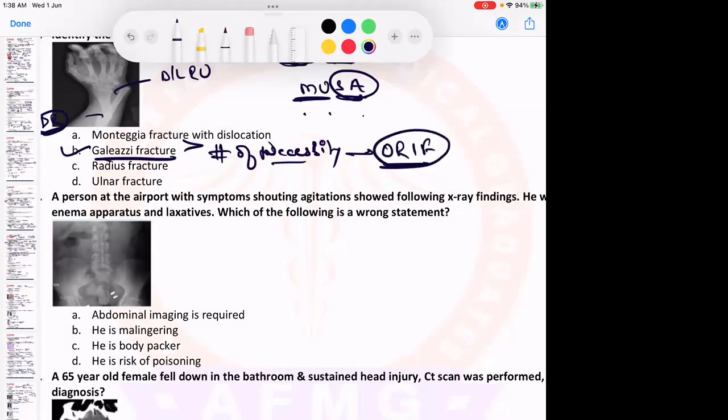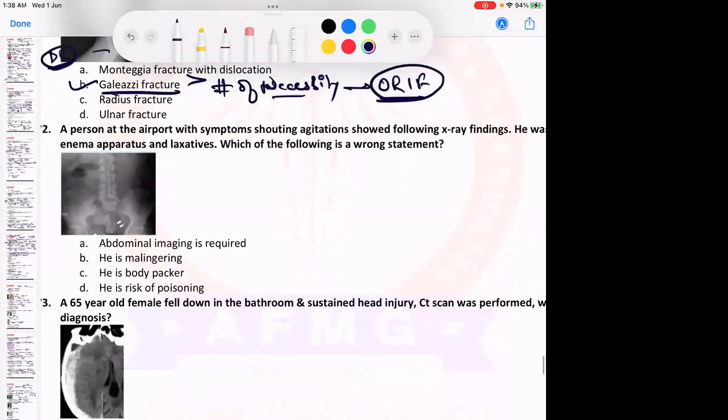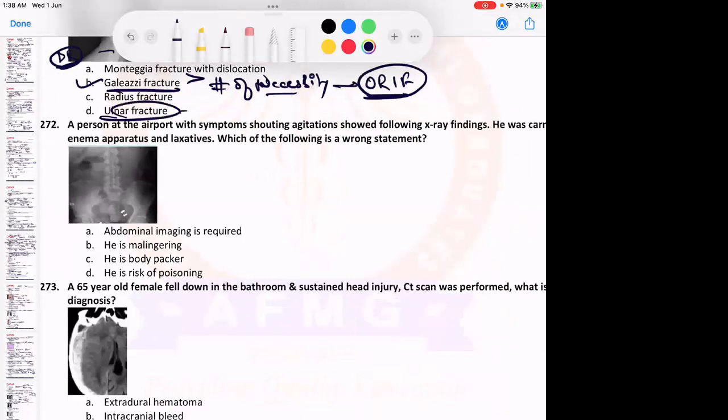For these we cannot do closed reduction. Here we need to do open reduction and internal fixation. Only an ulnar fracture is called a nightstick fracture.